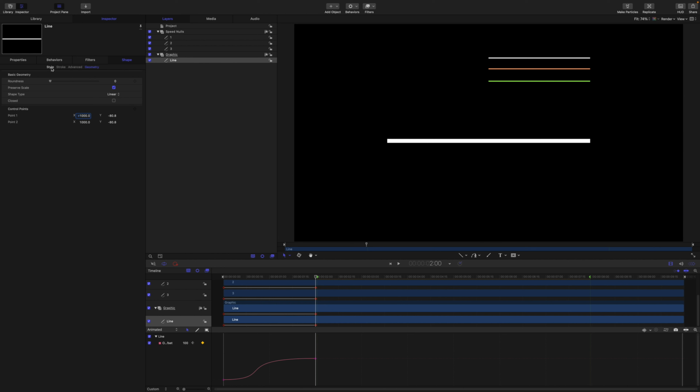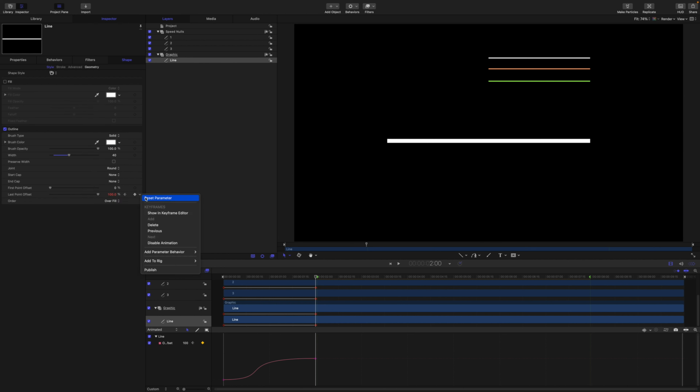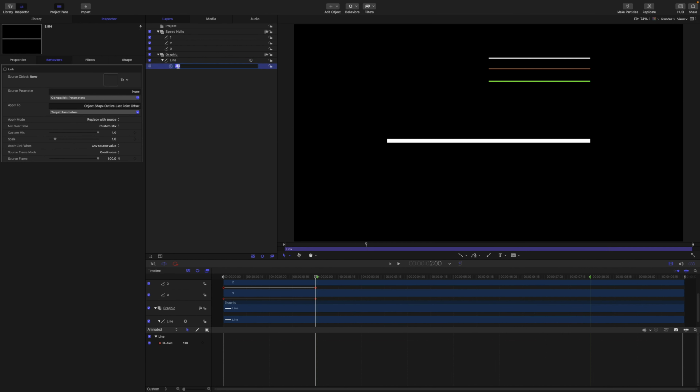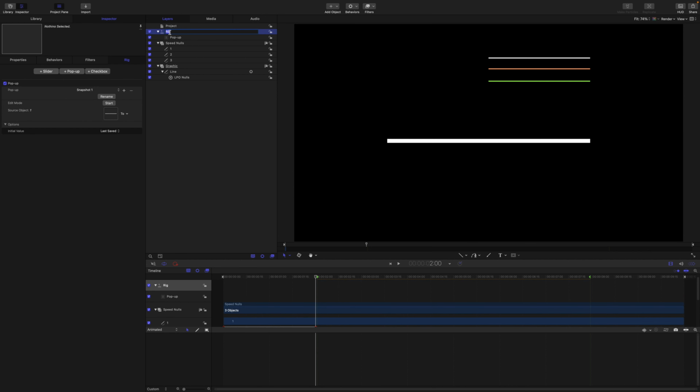I'll reset the animation on the last point offset, then add a link behavior. I'll name that link last point offset null. I'll add null 1 as the source, and like we did before, we're now going to add this to a pop-up widget. I'll name the rig to speed and the widget to speed. Then rename the 3 default snapshots to 1, 2, and 3.